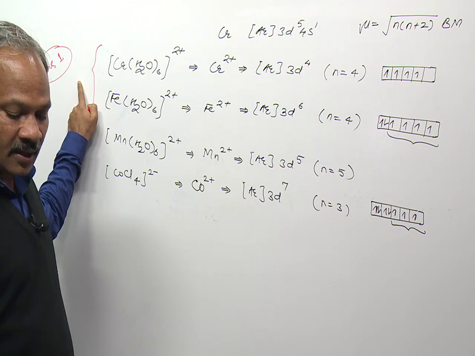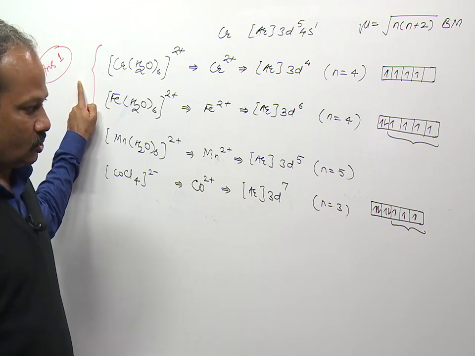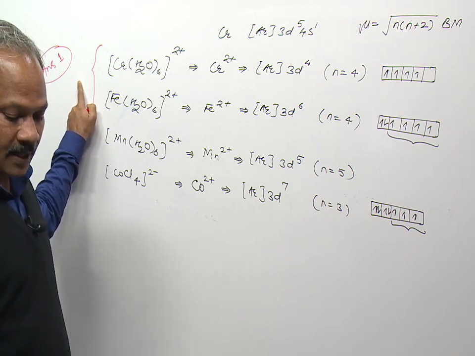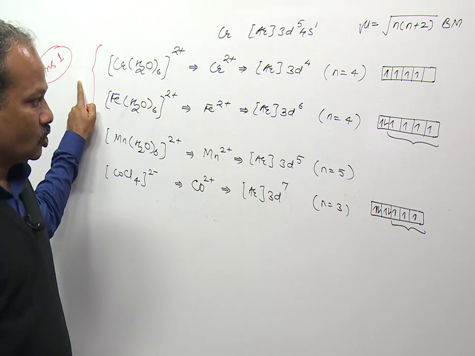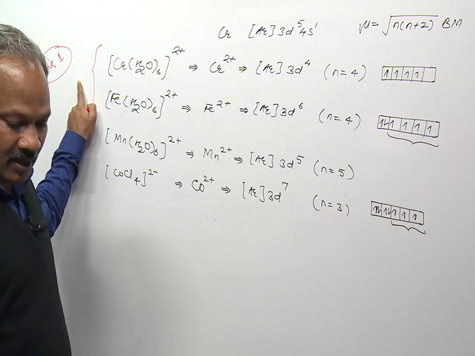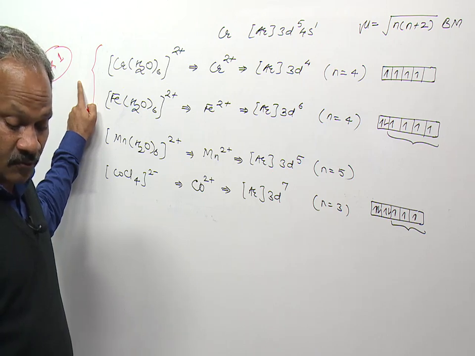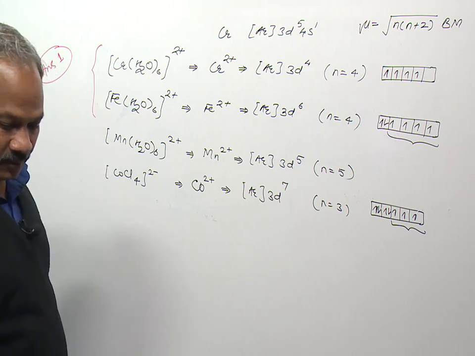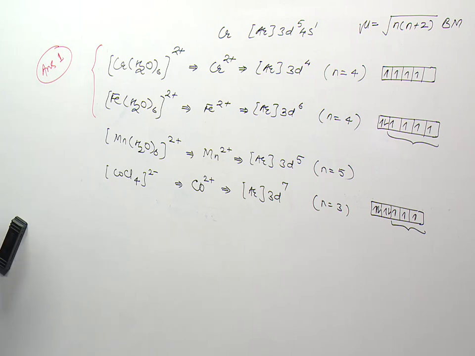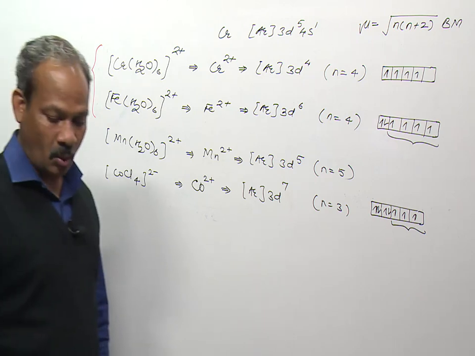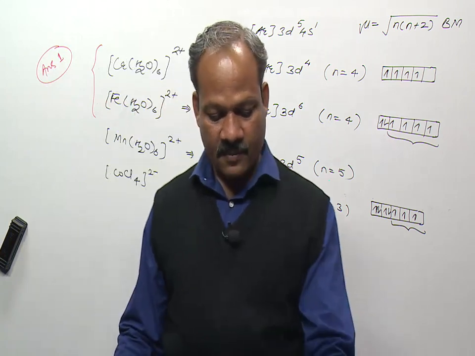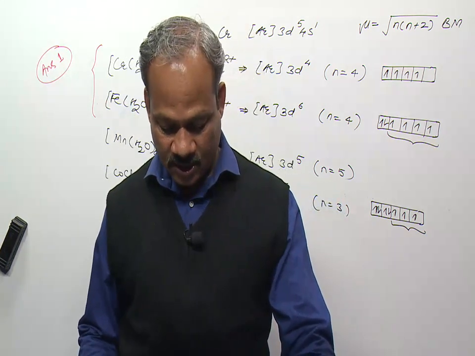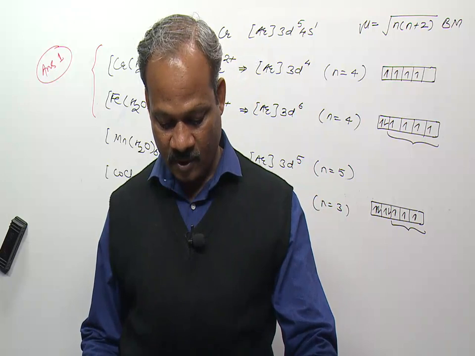In option 3, again one has 3 unpaired electrons and other has 4 unpaired electrons. So not same value of spin only magnetic moment. And in option 4, one contains 4 unpaired electrons and other contains 3 unpaired electrons. So the best choice is 1. So it's a little bit time consuming question. So moderate level of difficulty.